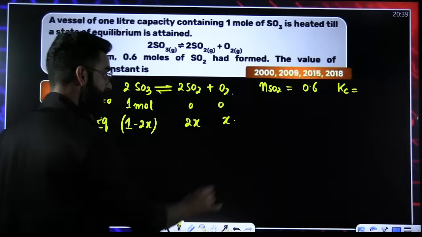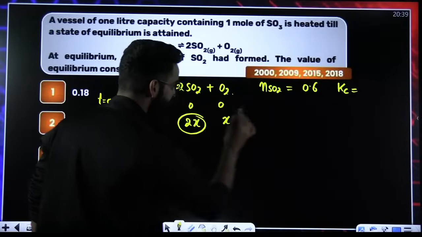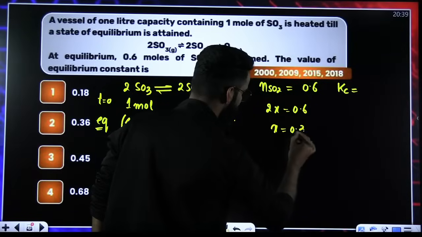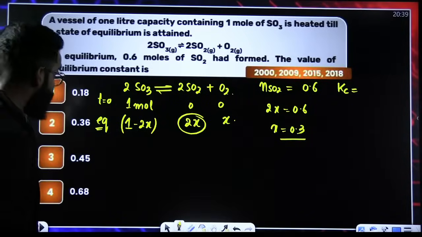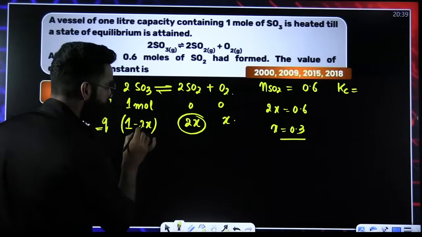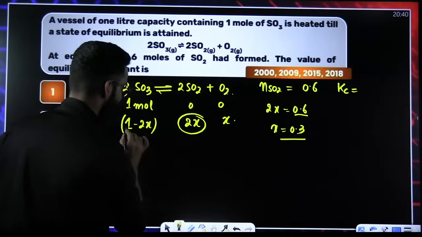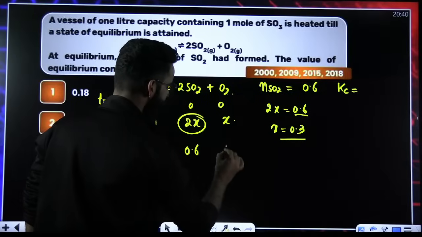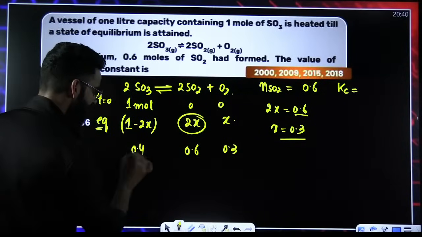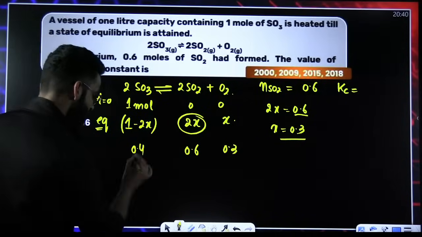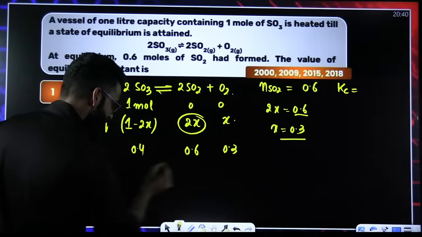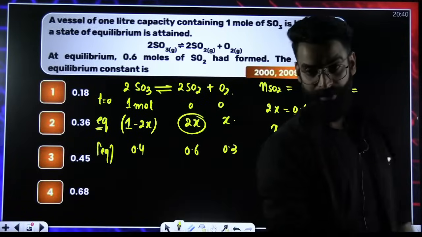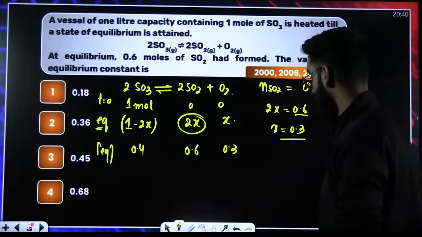Now, as per the question, moles of SO2 at equilibrium, which came out to be 2x, that 2x is equal to 0.6, so the x value is nothing but 0.3. So 1 minus 2x, 2x is 0.6, so 1 minus 0.6 is 0.4. Since the volume of the vessel is 1 liter, divide everyone by 1 liter. I got the concentration of each reactant and product at equilibrium.